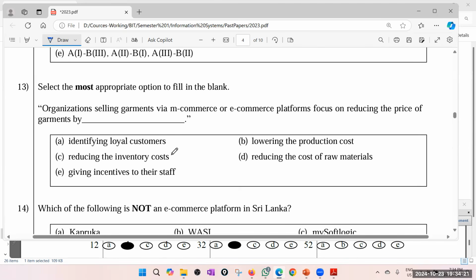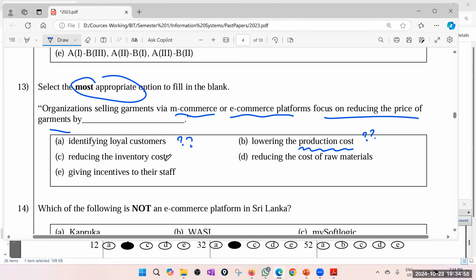Select the most appropriate option to fill in the blank. Organizations selling garments via m-commerce and e-commerce platforms focus on reducing the price of garments by. Yes, you can reduce the price because you can cut down the cost. Identifying loyal customers, most appropriate. Okay. How can you cut down the cost by identifying loyal customers? Okay, let's keep it. Lowering the production cost. Is it a production cost or sales cost? So therefore, let's keep it.